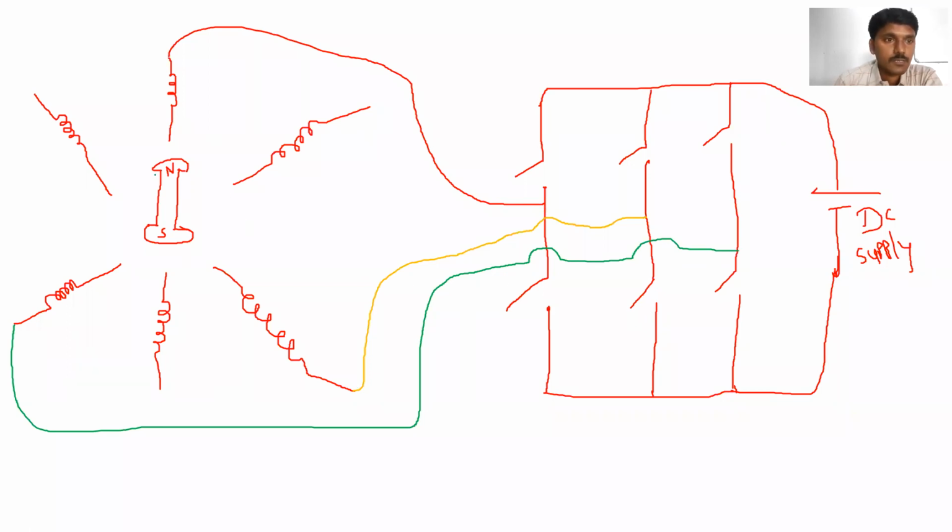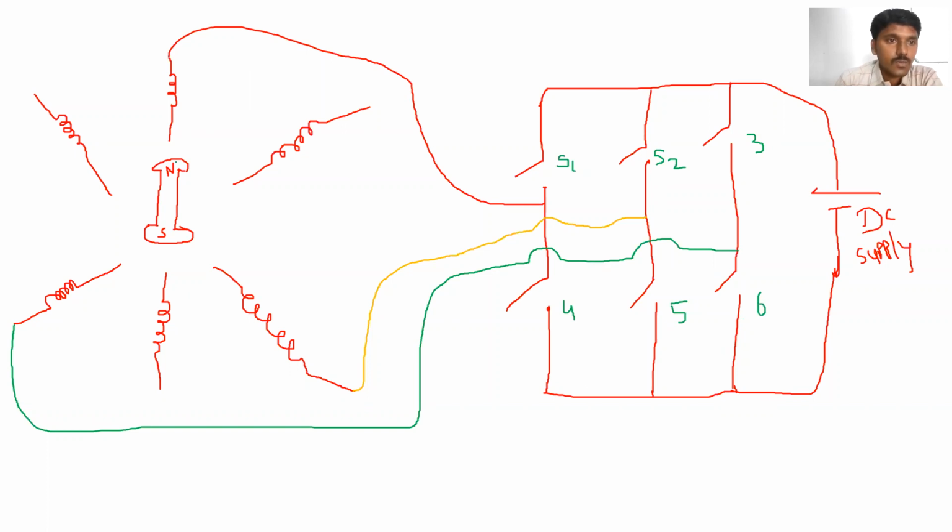For example, this is switch 1, this is switch 2, this is switch 3, and I will label the others 4, 5, and 6. Is it okay, all of you?